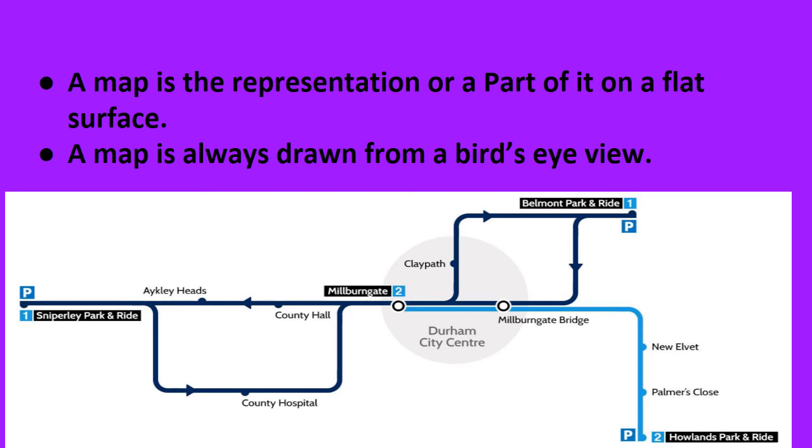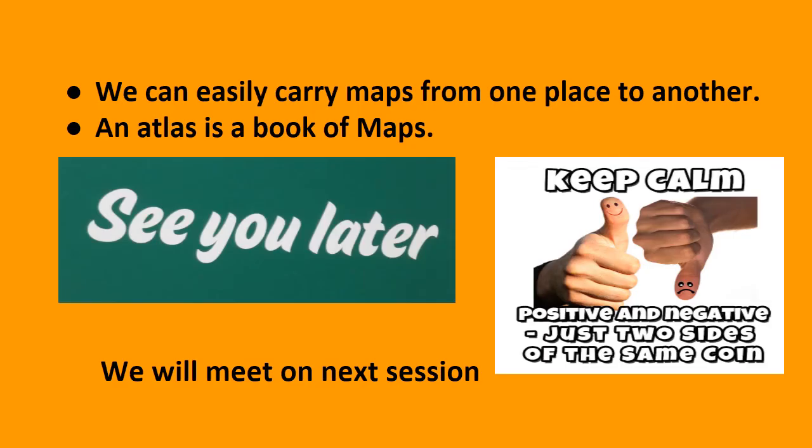Can you see some of the maps? Yes, that is Belmont Park, right? Then Howlands Park and Ride. This type of map we can also draw. We can easily carry maps from one place to another. An atlas is a book of maps.